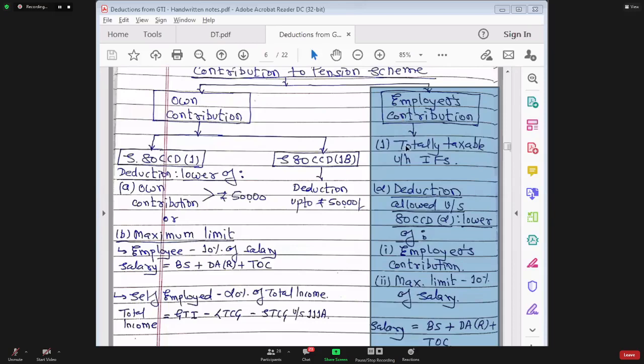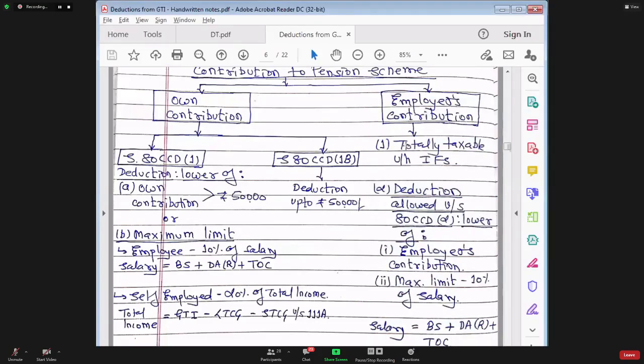Okay. If you are saying investment, then let me ask you the same question in respect of provident fund. If employer is contributing money to provident fund, that employer's contribution to provident fund is what for employee?